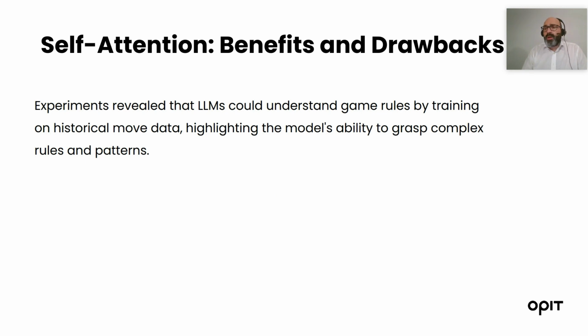Nevertheless, one further benefit of self-attention is that experiments revealed that models using self-attention could understand games following the rules by training the model only on historical data regarding the game. This highlights the ability of transformer models and LLMs to catch complex rules and patterns.